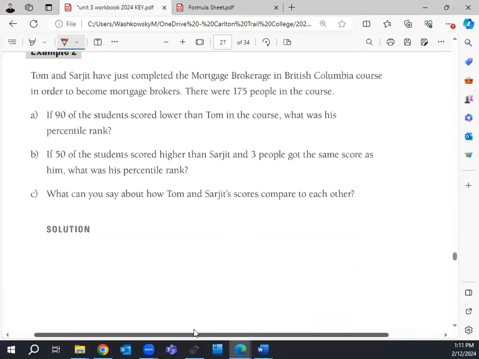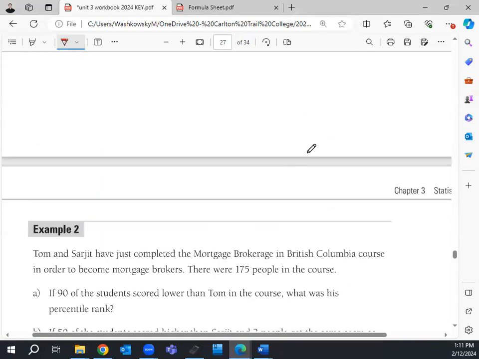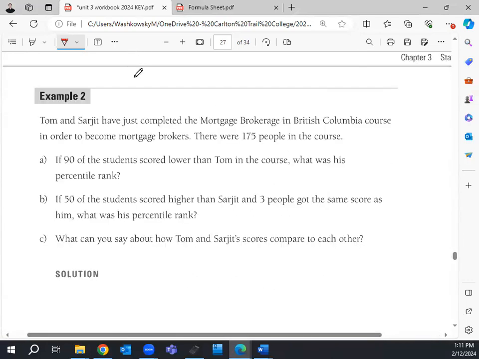Now a lot of what we're going to be looking at from here is going to be kind of like trick questions in a way. We can start getting some of those now. Going to the next page, page 135, there's example 2. We have people who have just completed the mortgage brokerage course in BC to become mortgage brokers. There were 175 people in the course. If 90% of those students scored lower than Tom, what was his percentile rank?